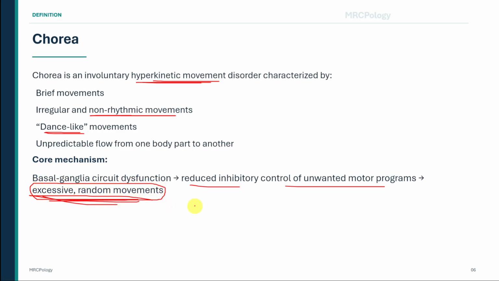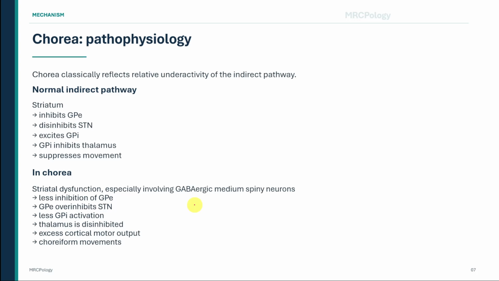To understand this more clearly, we need to revise the classical indirect pathway of the basal ganglia. The indirect pathway normally helps suppress unwanted movement. The sequence begins in the striatum. The striatum inhibits the external segment of the globus pallidus, which is called the GPE. The GPE normally inhibits the subthalamic nucleus. Therefore, when the striatum inhibits the GPE, the subthalamic nucleus becomes relatively disinhibited and more active.